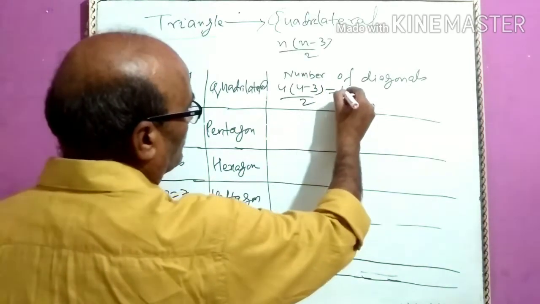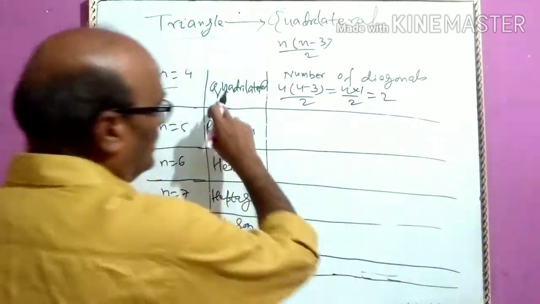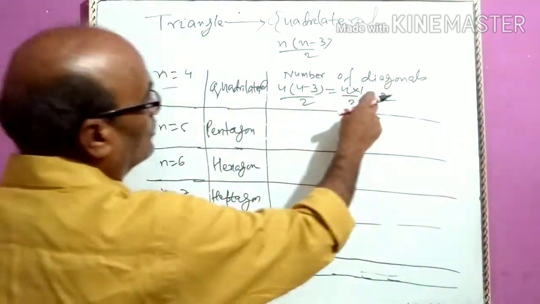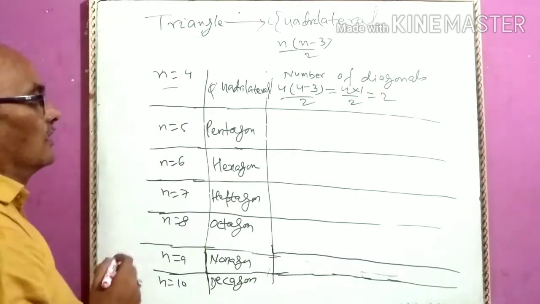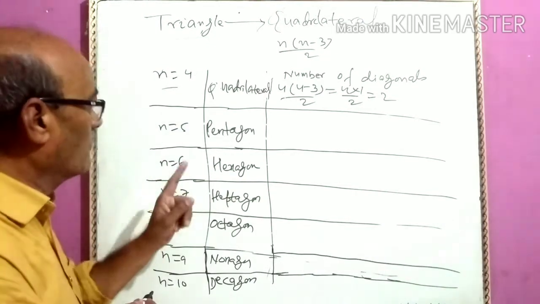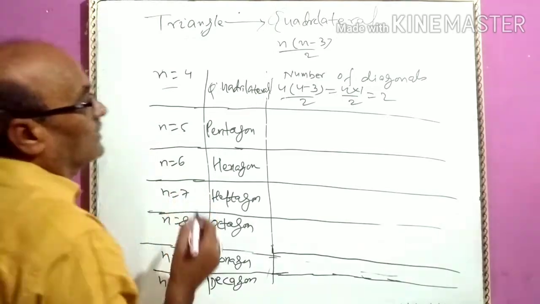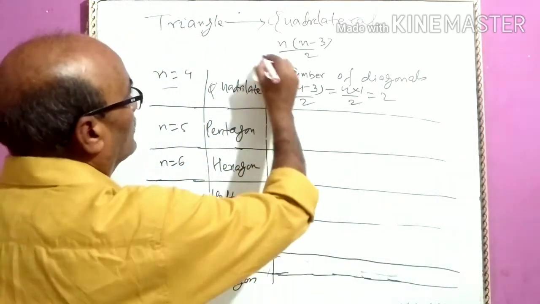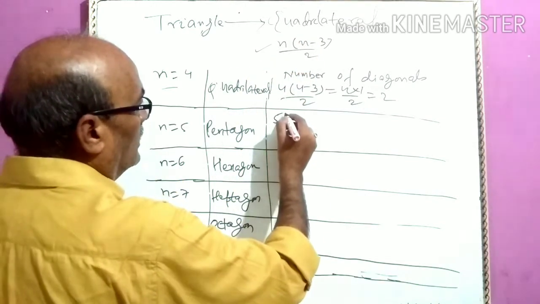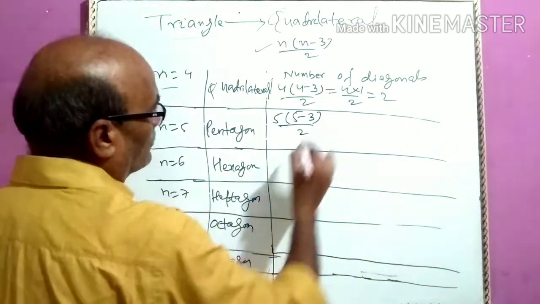It means 4 into 1 by 2, that is 2. So in a quadrilateral, there are two diagonals. In a pentagon, the number of sides is 5. Let us see how many diagonals there will be, using this formula: 5 into 5 minus 3 by 2.